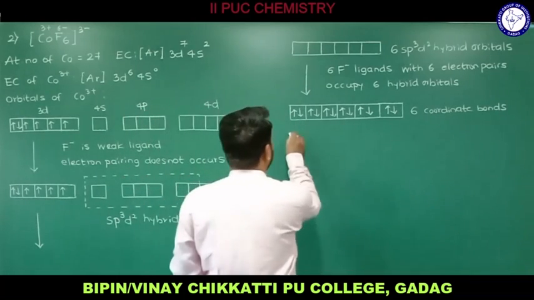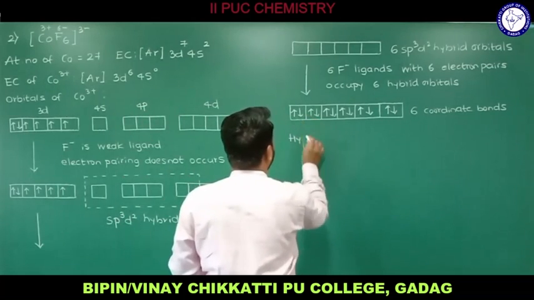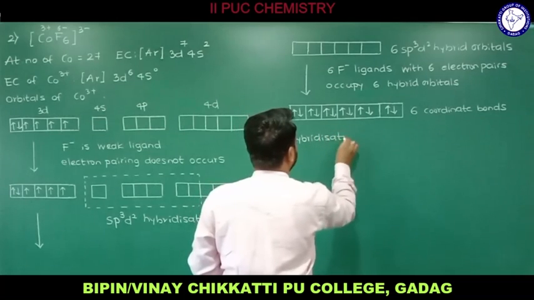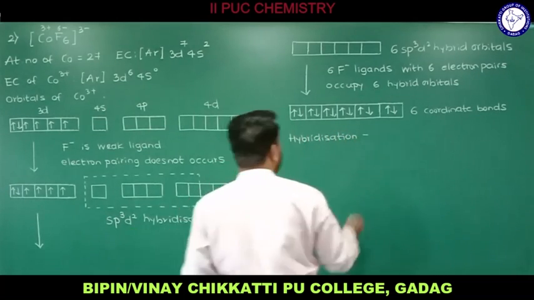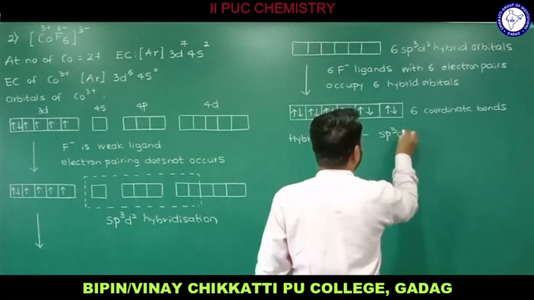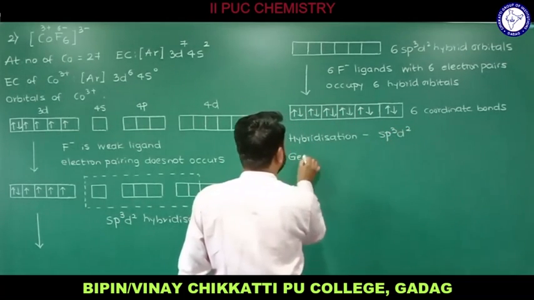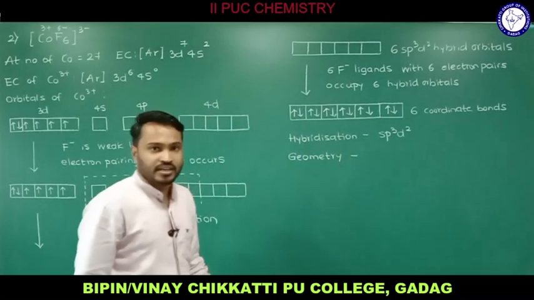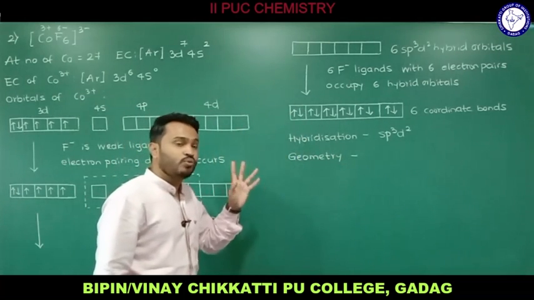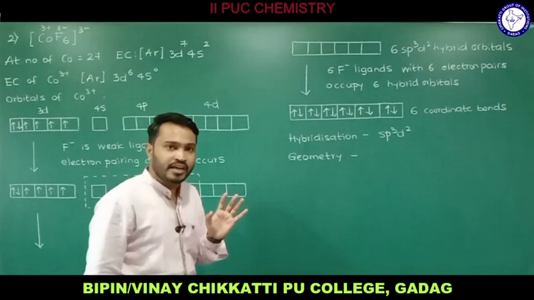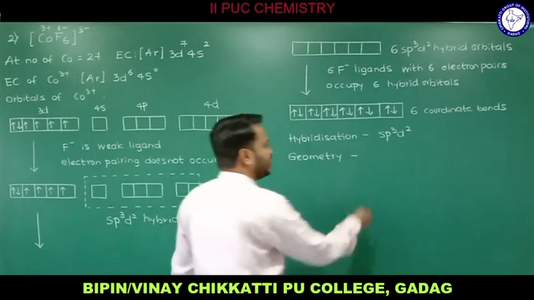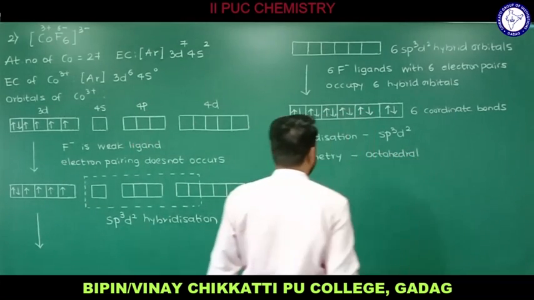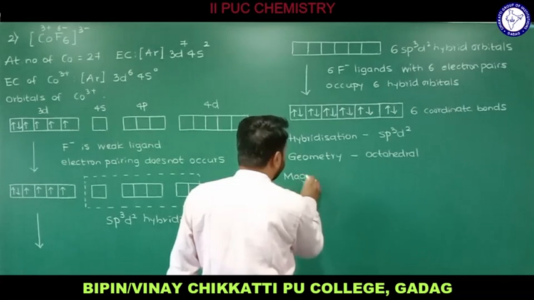So now we'll see the final point, that is, what kind of hybridization occurred and other properties. The hybridization involved in this particular complex is, what is that hybridization? sp3 d2 hybridization. And what would be the geometry of the complex if the hybridization is sp3 d2? In the previous complex, the hybridization was d2sp3, and the shape is octahedral. If it is sp3 d2 also, the shape or geometry will be octahedral only. Octahedral geometry we have.